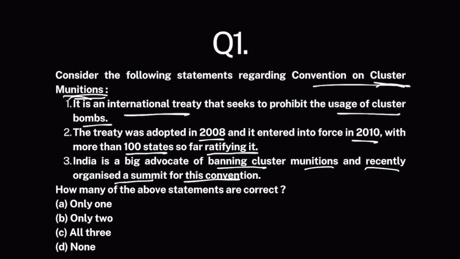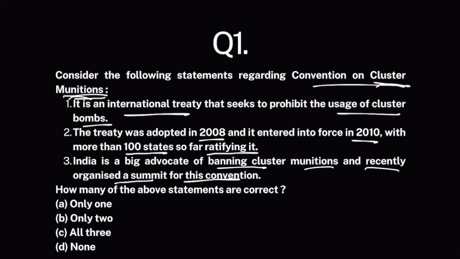When this bomb is dropped, it opens up and it releases small bomblets that basically destroy a larger area. Now, cluster bombs cannot be well targeted also. Generally, bombs and missiles are well targeted to the enemy position, but cluster bombs are just there to increase the damage area, and most of the time, civilian populations are destroyed by them.